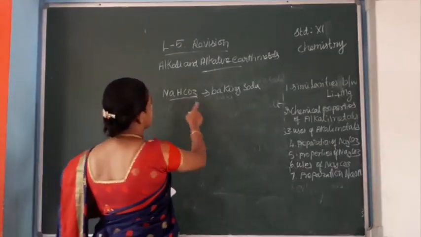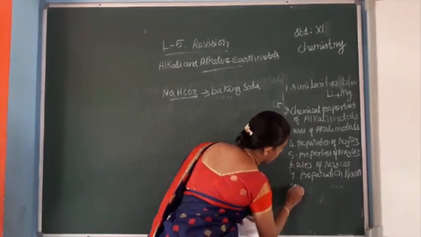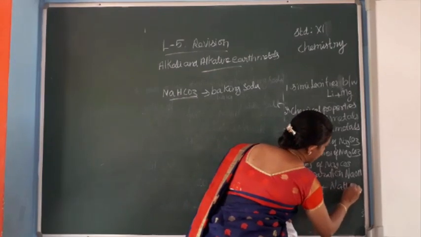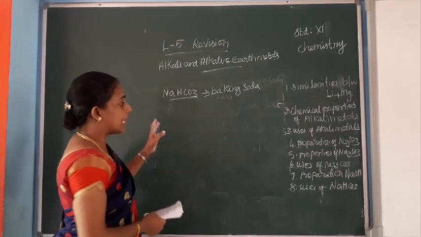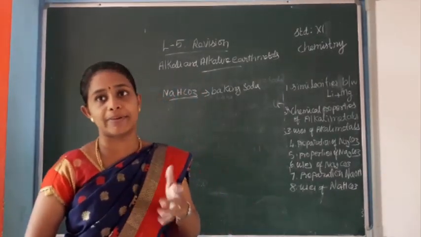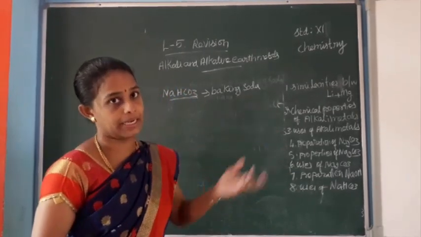The uses of sodium bicarbonate are very important. Sometimes the molecular formula is given and you write the common name, or the common name is given and you write the chemical name.